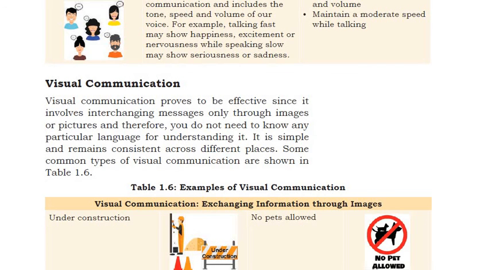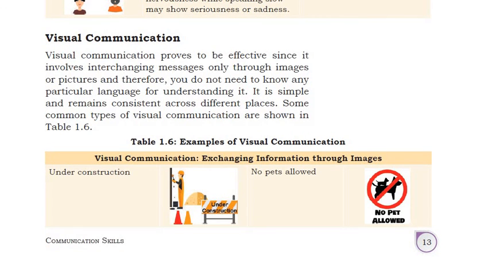Right, now visual communication. Let's see what is visual communication. Visual communication proves to be effective since it involves interchanging messages only through images or pictures. From the images, pictures, as you can see on a screen, no parking, no pets allowed, under construction. We have seen such images, right? And these images say something, right?